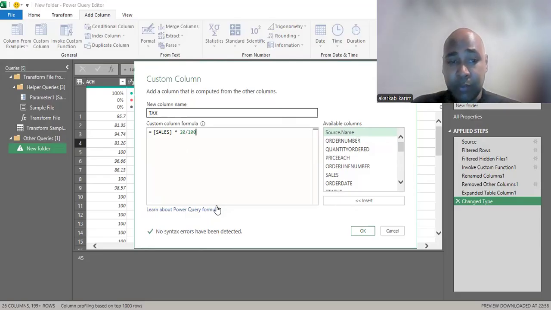As we see, no syntax error has been detected, which means our formula is correct. Here we have the available columns, each column we need to work with. In my case I wrote it, but we can also pick it here.